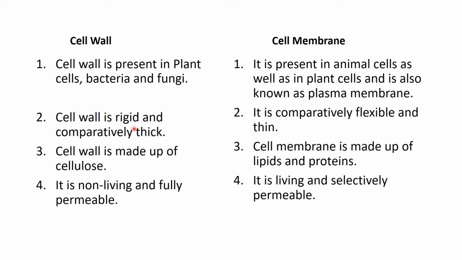Cell wall is rigid and comparatively thick, as you have seen in the figure, and the cell membrane is comparatively flexible and thin. Cell wall is made up of cellulose, whereas the cell membrane is made up of lipids and proteins. The cell wall is non-living and fully permeable, and the cell membrane is living and selectively permeable.